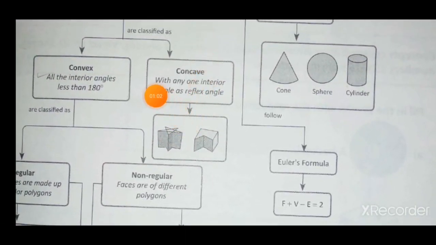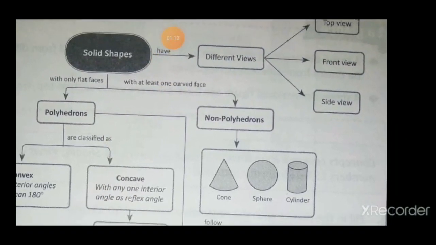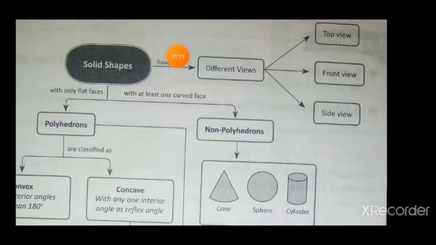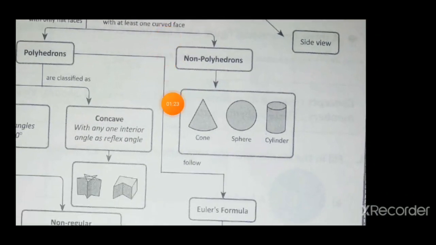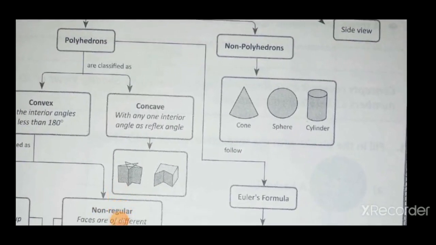Now the concave. Concave with any interior angle as a reflex angle, and the shapes are like this. Solid shapes with at least one curved face are called non-polyhedrons. Non-polyhedron shapes are cone, sphere, cylinder, and polyhedrons are